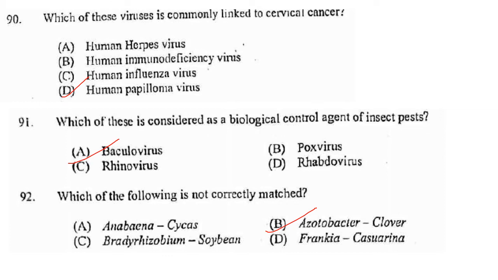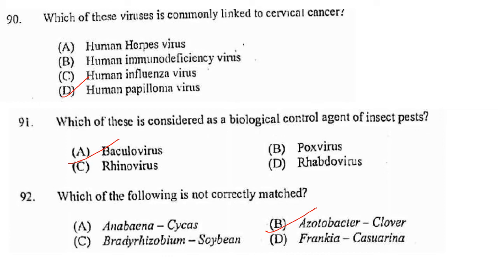Then, which of the following is not correctly matched? Anabaena cycas, Azotobacter clover, Bradyrhizobium soyabean and Frankia casuarina. Anabaena is in coralloid roots of cycads. Nostoc in the stem of Gunnera. Rhizobium and Bradyrhizobium are gram-negative nitrogen-fixing bacteria that occur either as free-living soil bacteria or in interaction with the roots of leguminous plants. So Bradyrhizobium soyabean is correct.